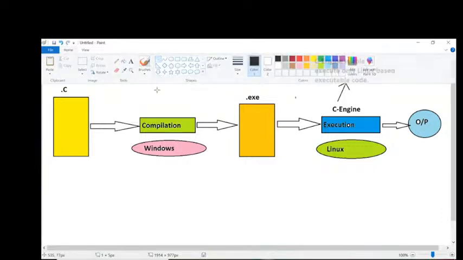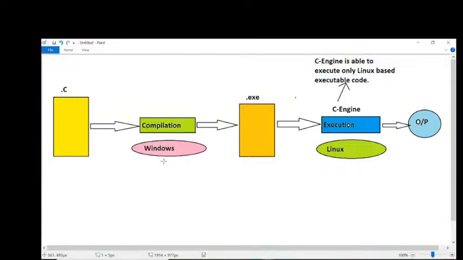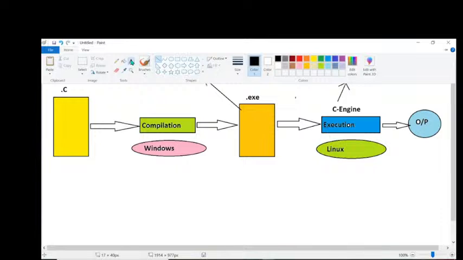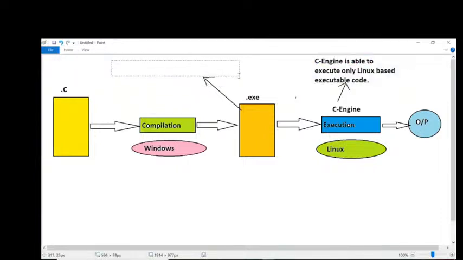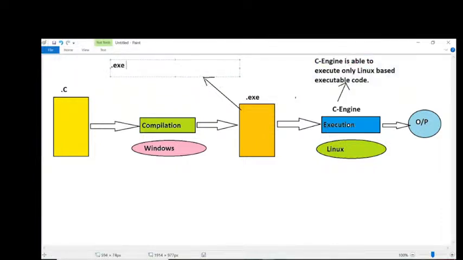Now tell me, guys. All of you, tell me. We are compiling the C program on the Windows operating system or not? We are trying to compile the C program on the Windows operating system. Observe carefully. When we compile a C program on Windows, an .exe file is generated. Am I right or not? What is this .exe file actually? The .exe file is generated as per Windows representations.